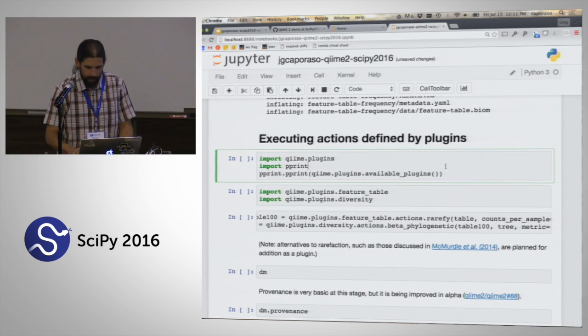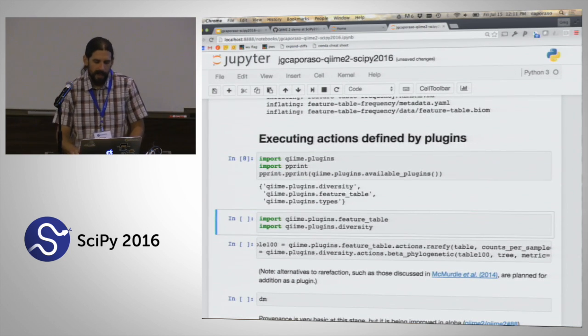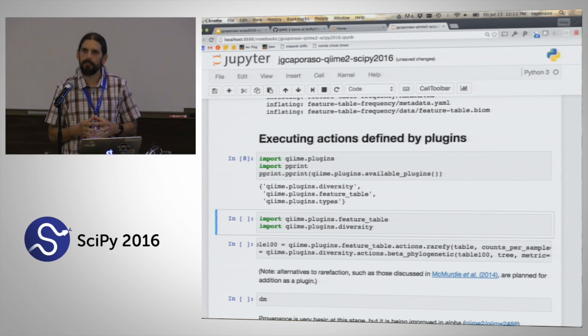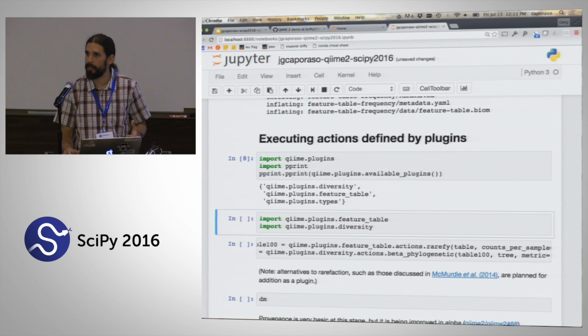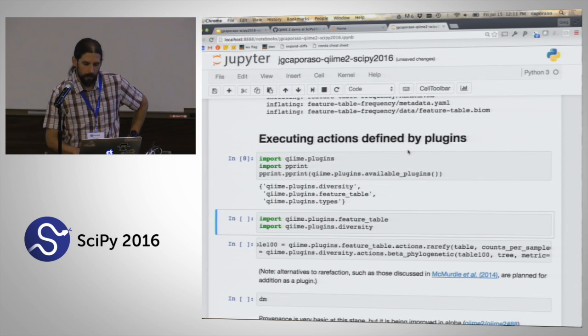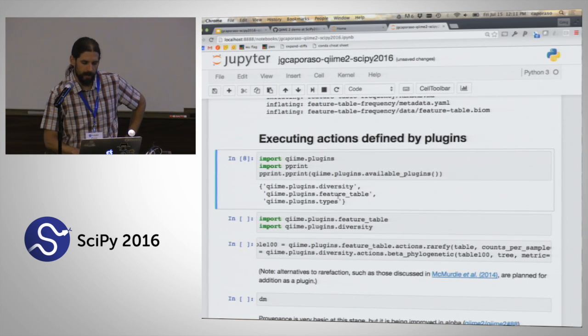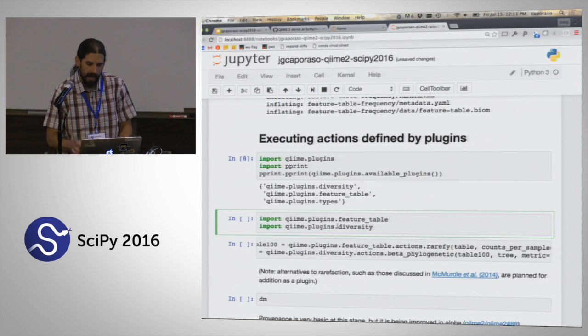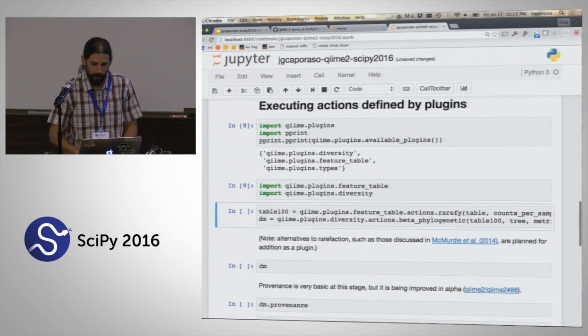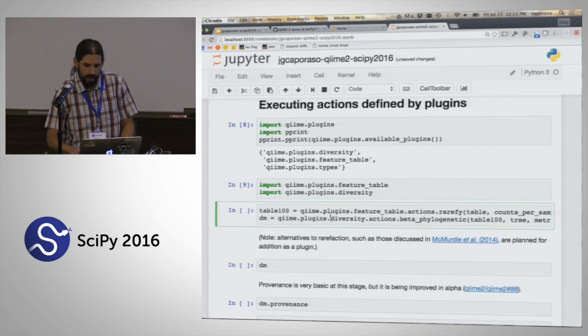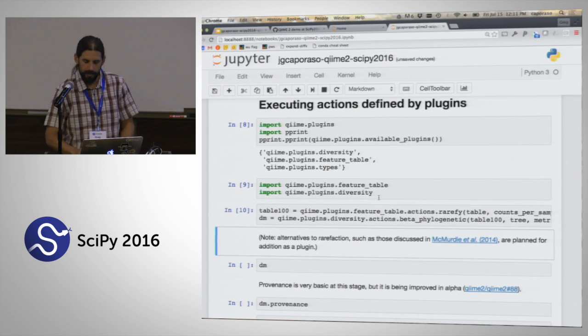Okay, so now let's run something with it. Like I said earlier, all of the microbiome functionality that you're going to get is available through plugins. And so the plugins that we're going to look at here, so you can ask QIIME what plugins are currently installed. And here I've got 2. I've got diversity and I've got feature table that I'm going to work with. And so I can import both of those.